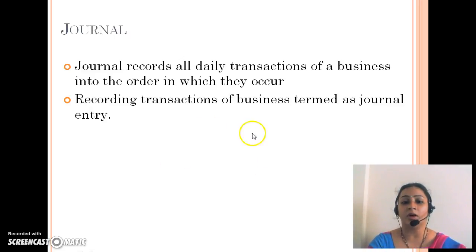Hence, the journal records all daily transactions of a business in the order in which they occur. Recording a transaction of a business is termed a journal entry. Whenever you record that into a particular format, in a particular way, that is known as a journal entry. We will understand this journal entry in a later session. First, we should know what rules are applied to it.